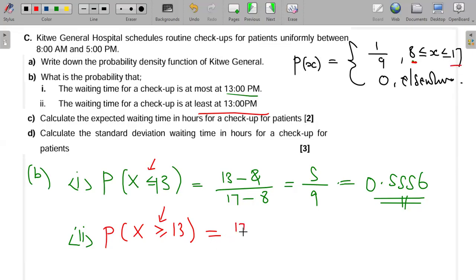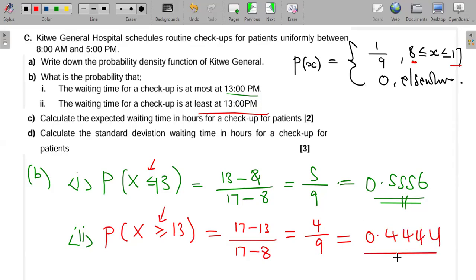So it will be 17 minus 13 over, down here, it doesn't change, it's just the length of the whole interval, 9. So that will be 4 over 9, which gives me 0.4444. So that is the probability under the uniform distribution.